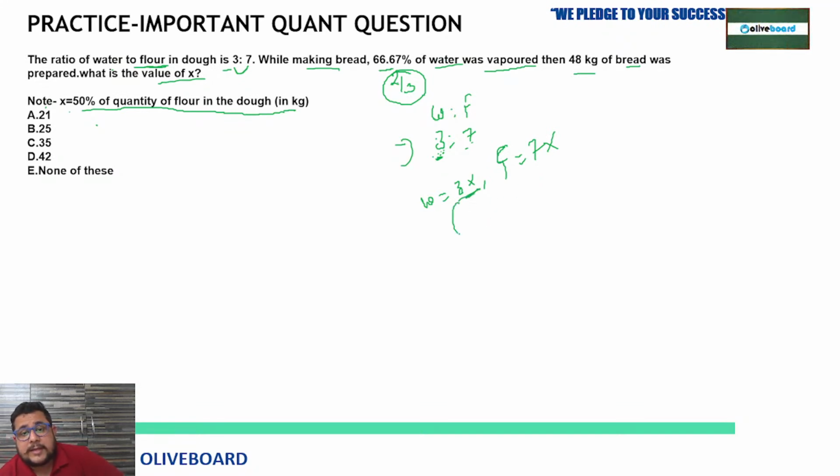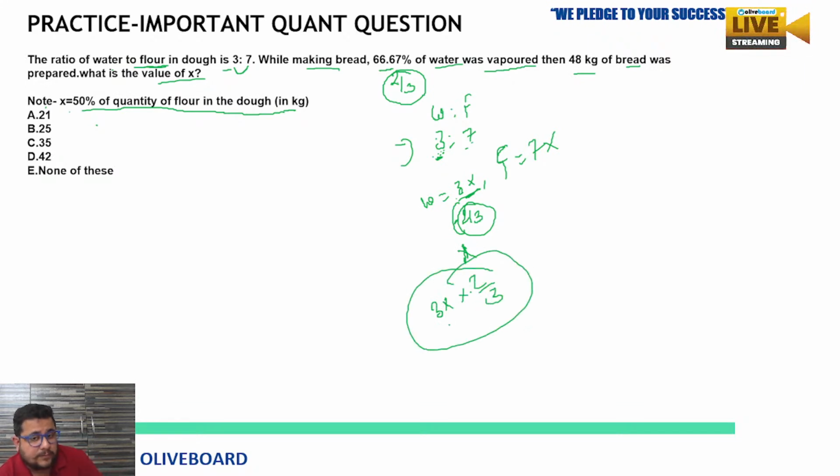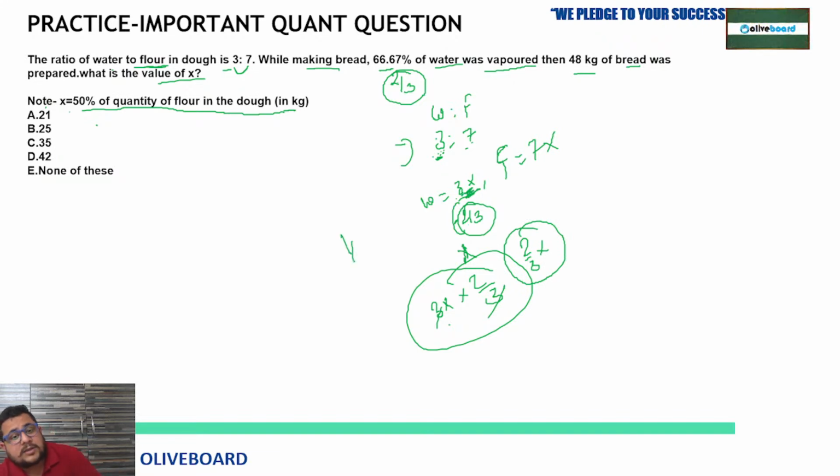Out of this 3x, two-third is removed. Two-third of 3x: 3 multiplied by 2 by 3, 3 and 3 cancel, so 2x is the quantity removed. So how much is remaining now? One third will be remaining because we have removed two-thirds. So one third of 3x would be x.